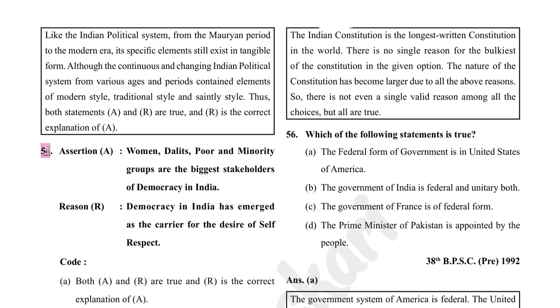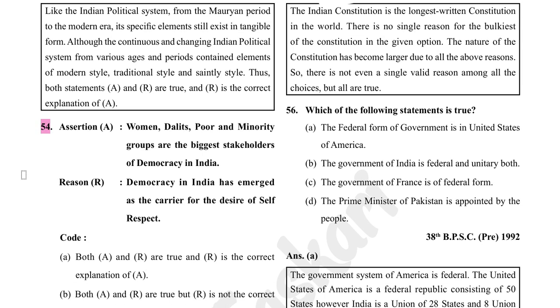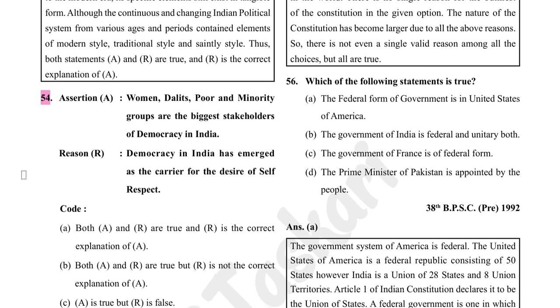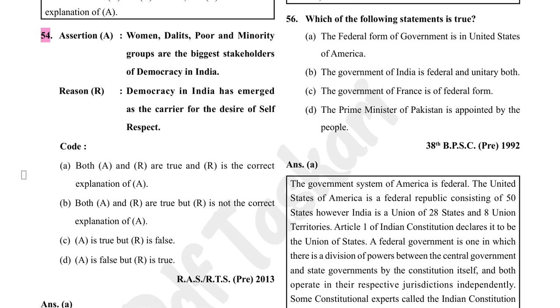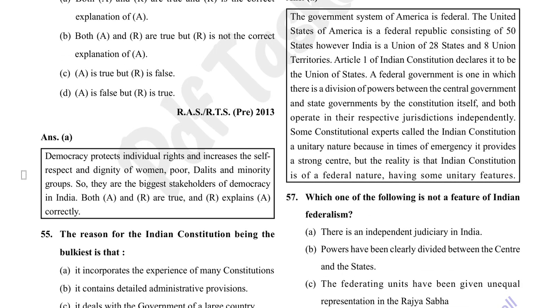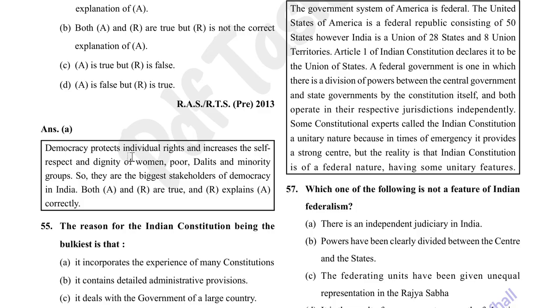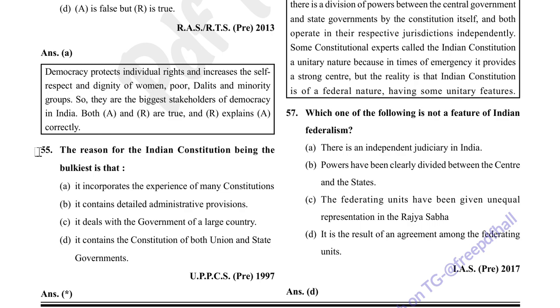Women, Dalits, poor, and minority groups are the biggest stakeholders of democracy in India. Democracy in India has emerged as the carrier for the desire for self respect. Option A is correct. Democracy protects individual rights and increased the self respect and dignity of women, poor, Dalit, and minority groups. So, they are the biggest stakeholders of democracy in India.